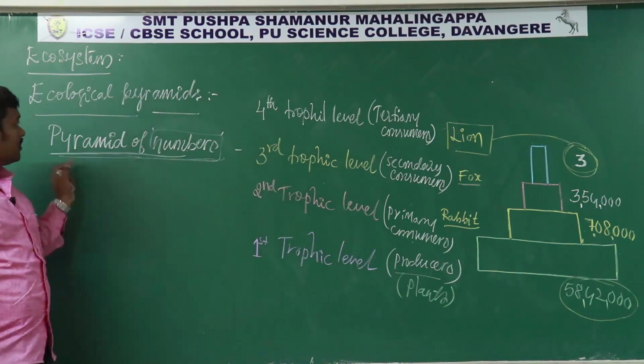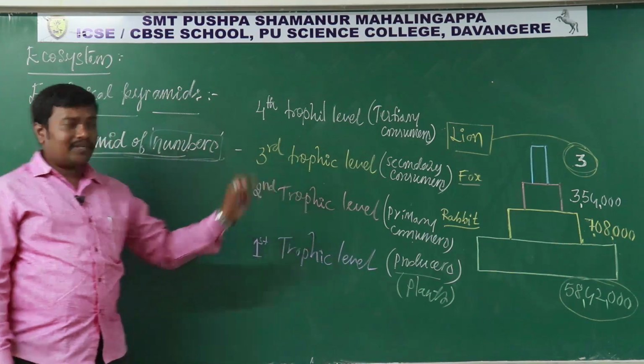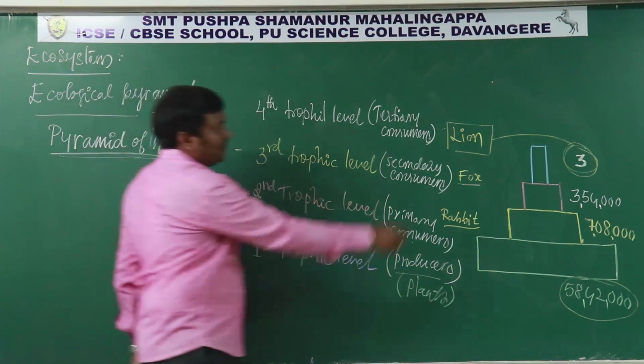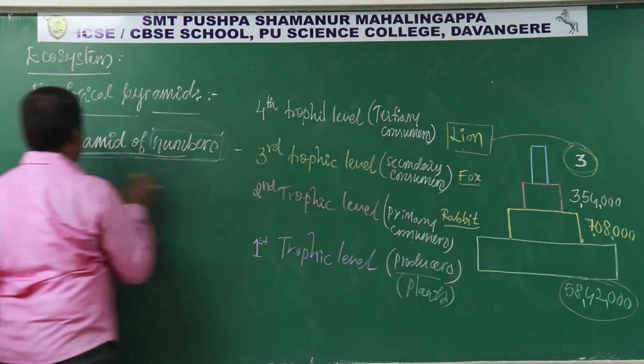Okay, so this is about the pyramid of numbers. The example I took here is a terrestrial ecosystem.